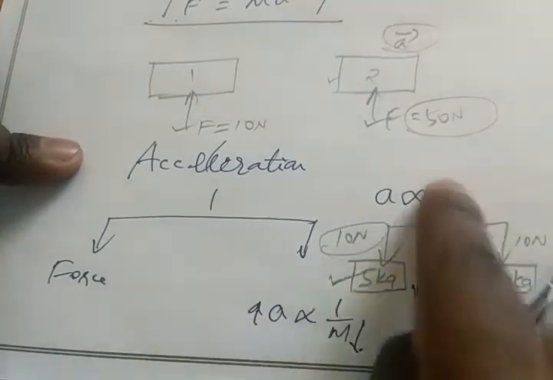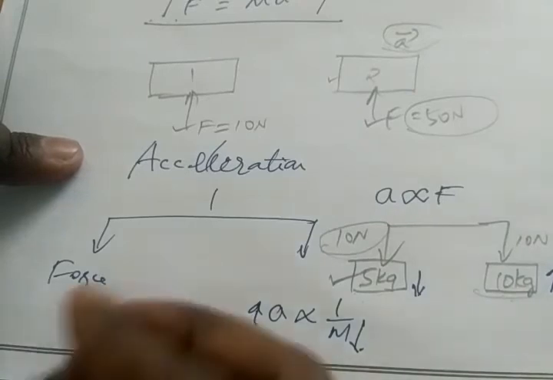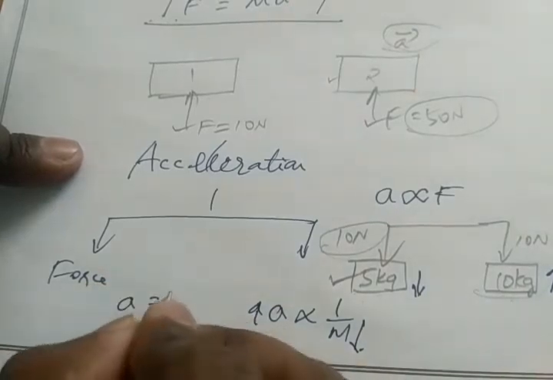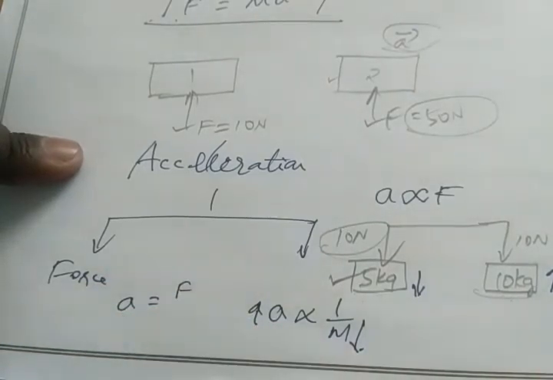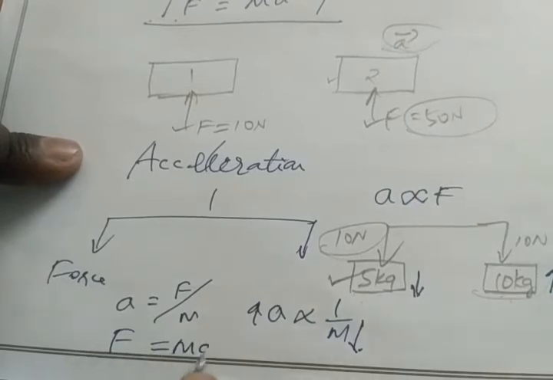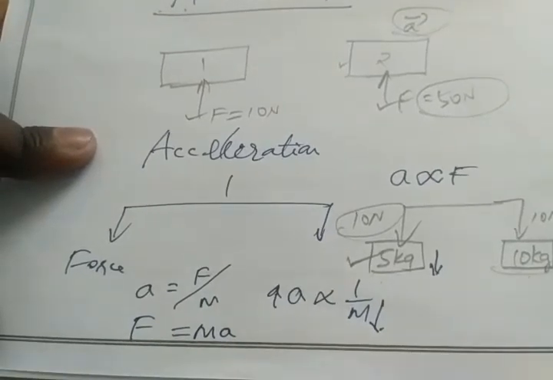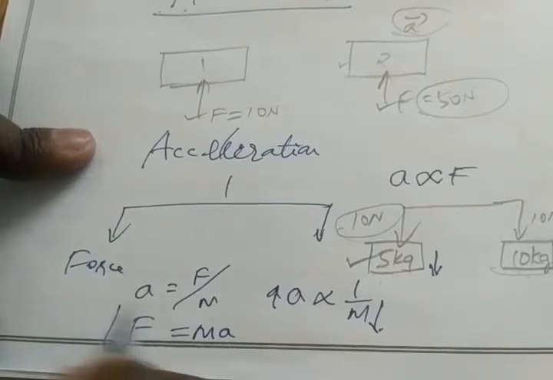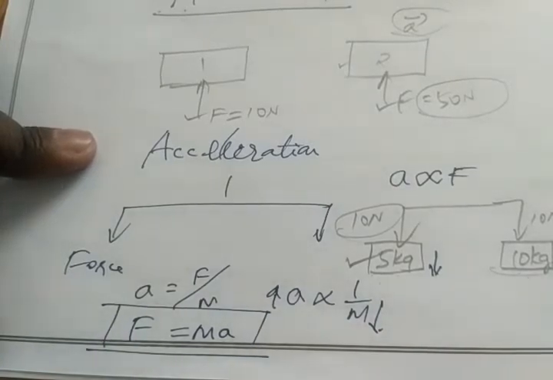By combining these two relations, I can say acceleration is directly proportional to the force acting on an object and inversely proportional to the mass of the object. From this, I can also say F equal to ma. You just have to clear the concept of how F equal to ma came.